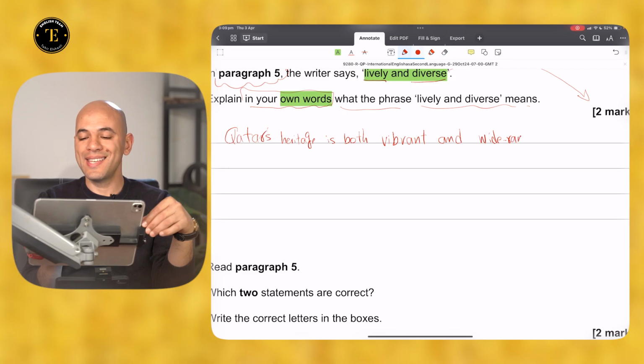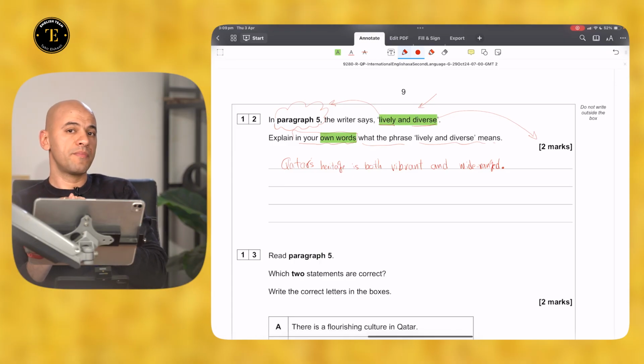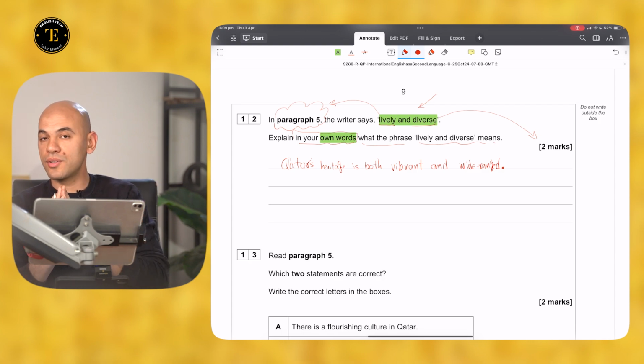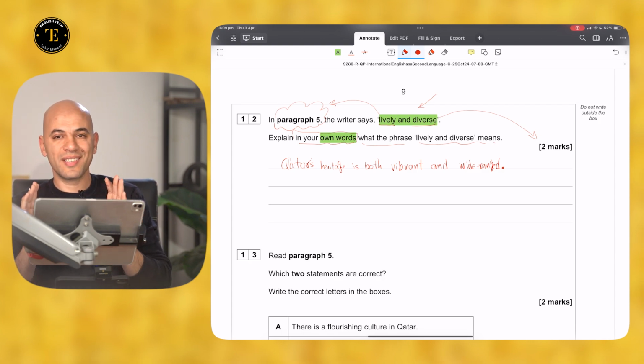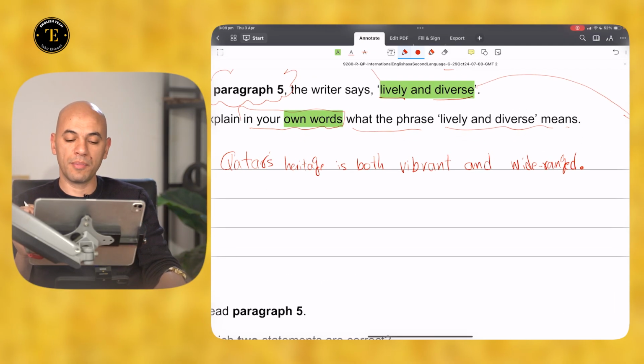This is the easiest way to guarantee the 2 marks. It saves your time. It makes sure that you do not go off topic or define things that you should not have defined. Just stick to the given part of the paragraph, link it to the paragraph, make sure you define only the needed parts.